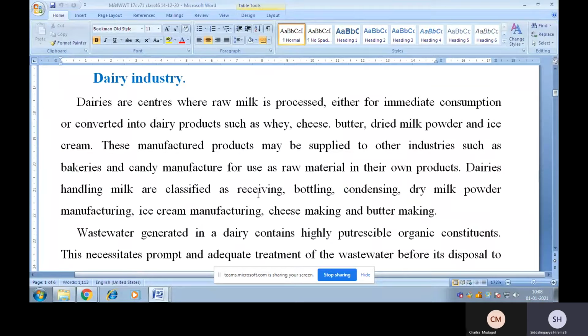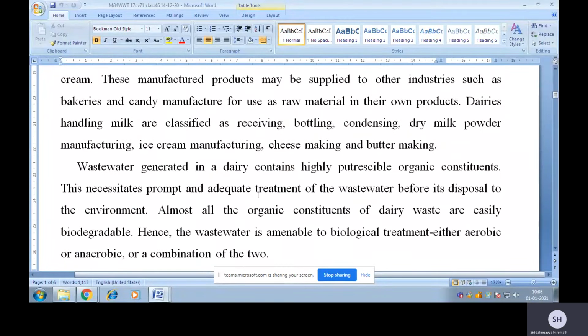These manufactured products may be supplied to other industries such as bakeries and candy manufacture for use as raw material in their own products. Dairies handling milk are classified as receiving, bottling, condensing, dairy milk powder manufacturing, ice cream manufacturing, cheese making, and butter making.